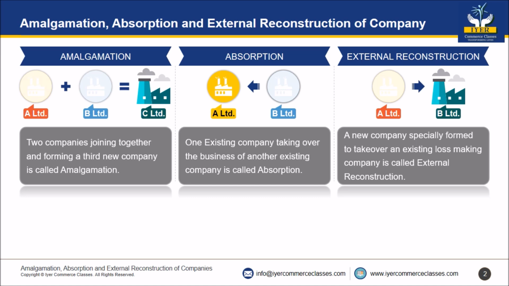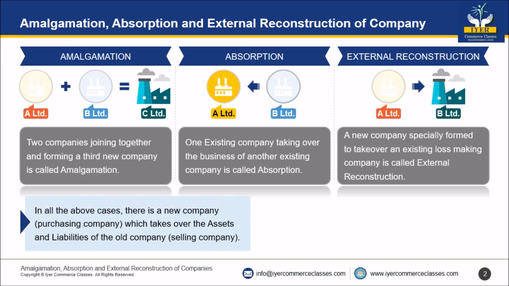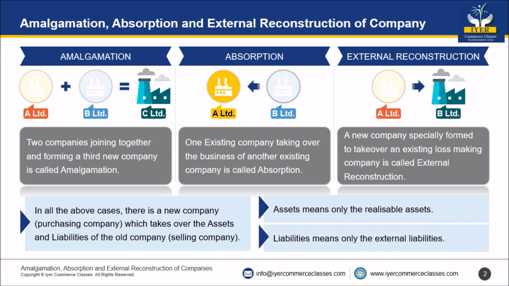Friends, in all the above cases, there is a new company, which is also called the purchasing company, which takes over the assets and liabilities of the old company, which is also called the selling company. When they take over the assets and liabilities of the old company, assets means only the realizable assets and liabilities means only the external liabilities. The new company will take over only the realizable assets and only the external liabilities.